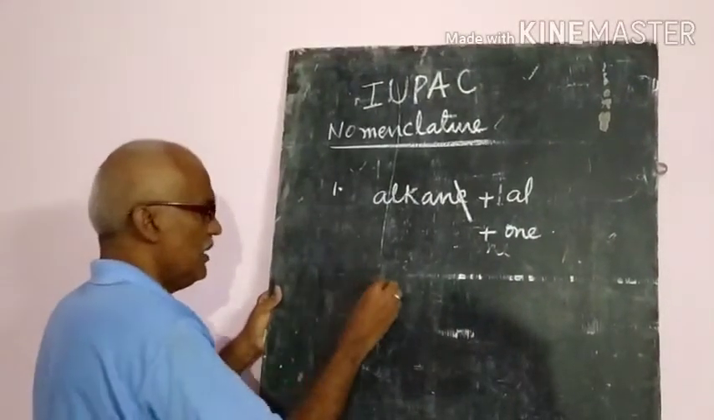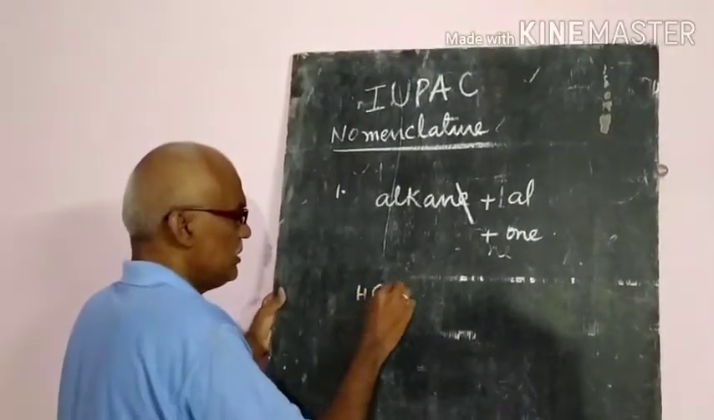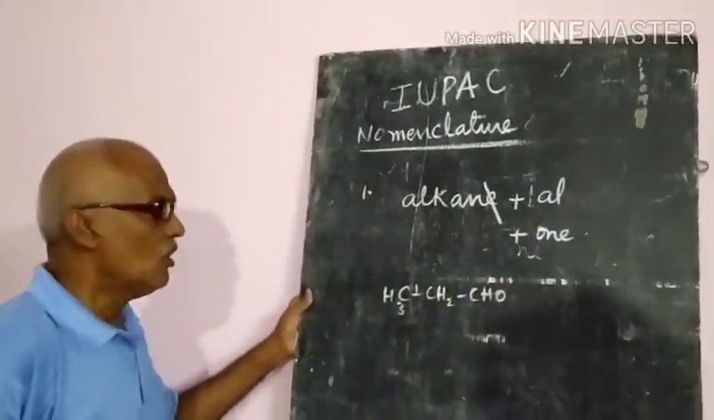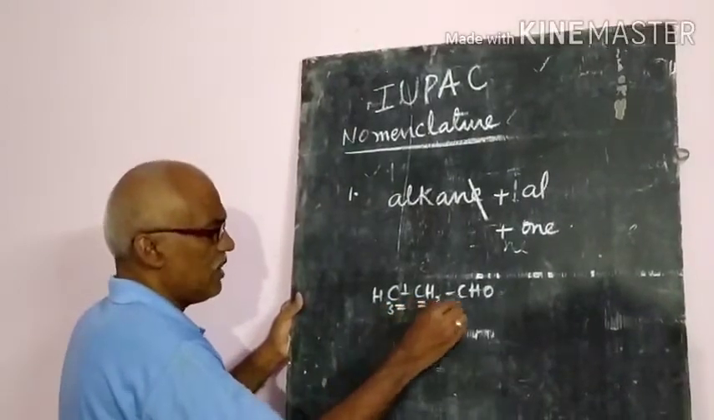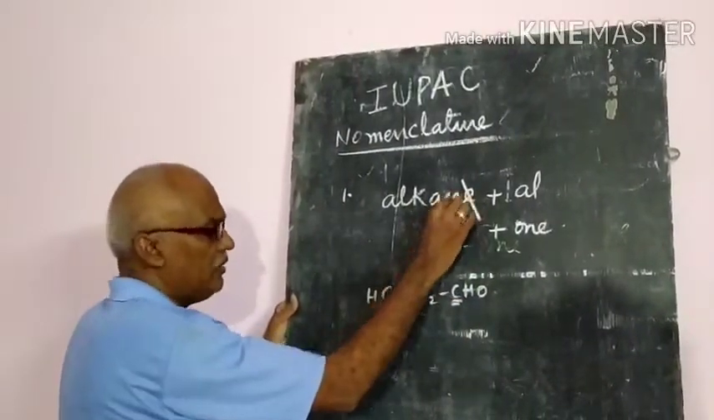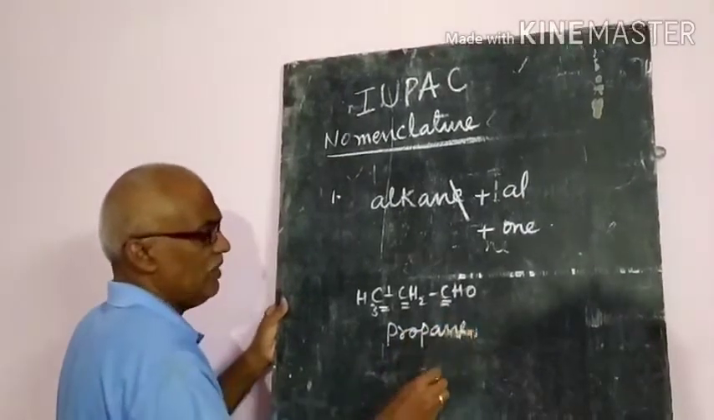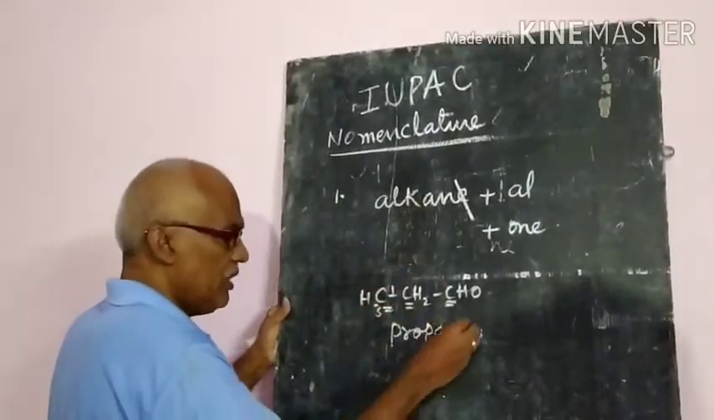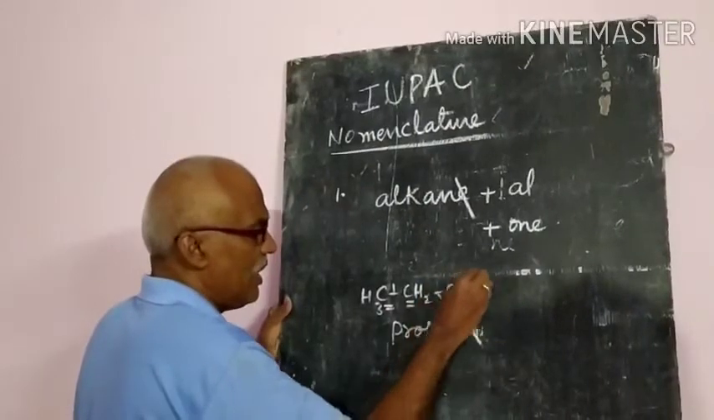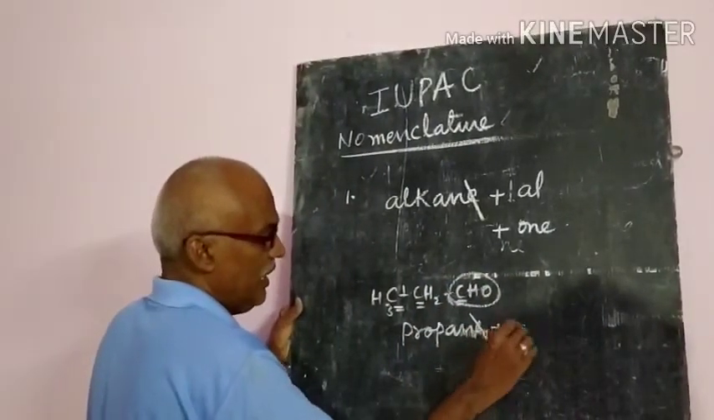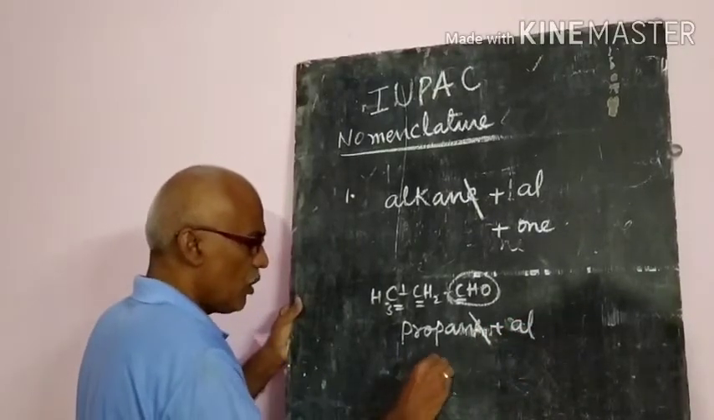Example. Let us see CH3CH2CHO. What are the 3 carbon atoms? The name of the alkane is propane. And in this one, how do we give the aldehyde name? In the propane, since it has the aldehyde group, we will add AL, aldehyde. That means propanal.